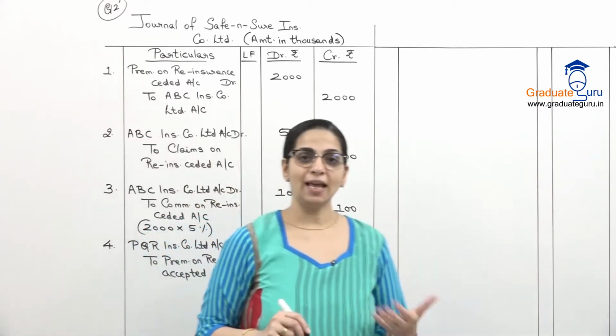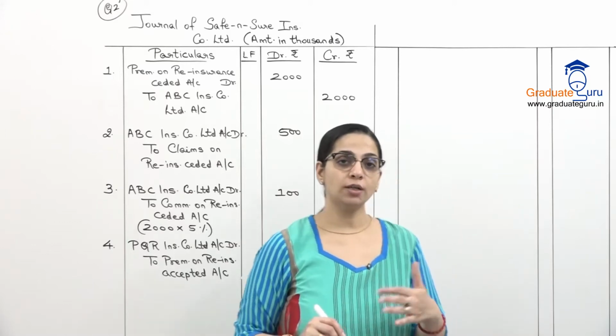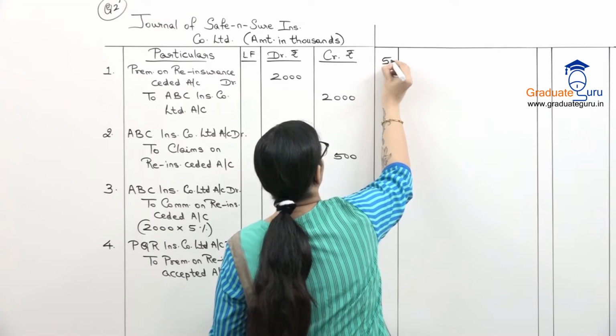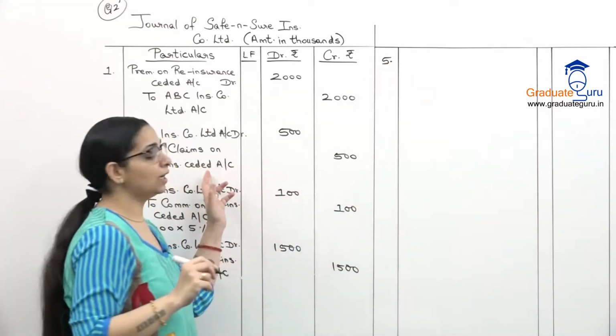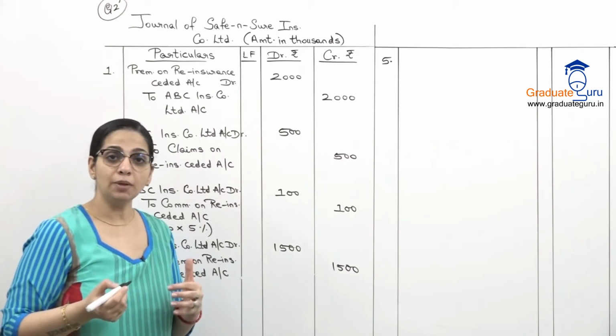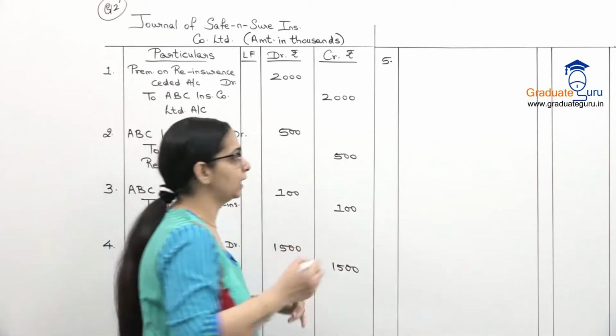Then next is claims. Claims on reinsurance accepted, again that is reverse of your ceded. So ceded में हमने claims को credit किया था, we would receive the claim. Accepted means हमें claim pay करना पड़ेगा.